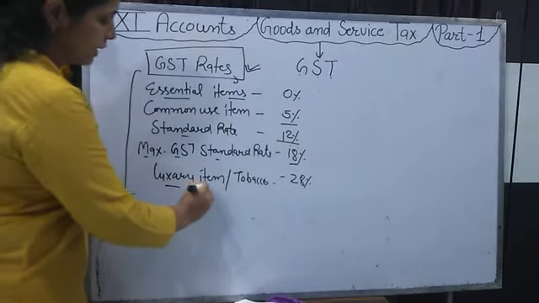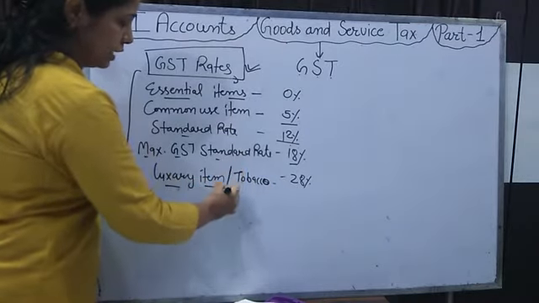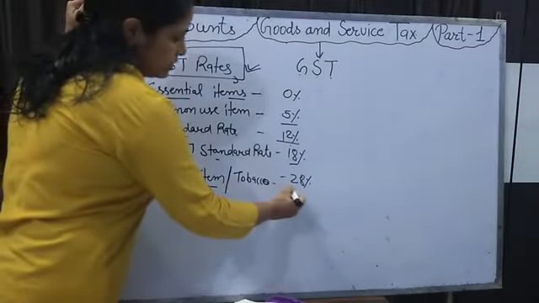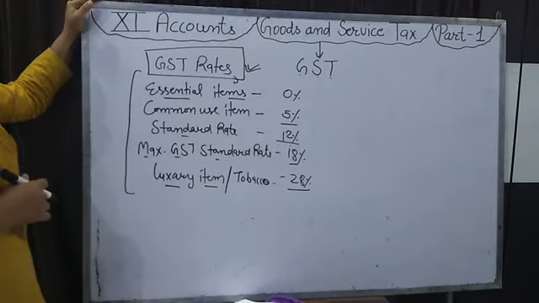On luxury items, including tobacco, or any luxury item such as an AC or a car that we are purchasing, the GST rate is the highest, that is 28%.